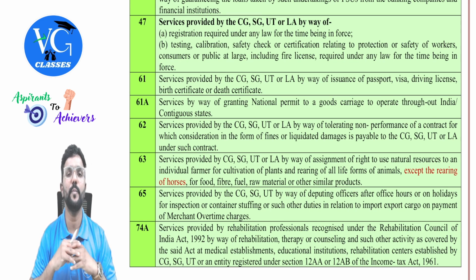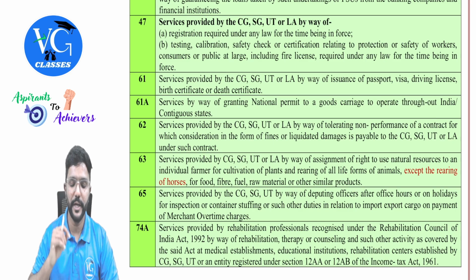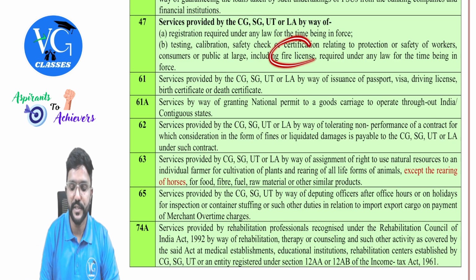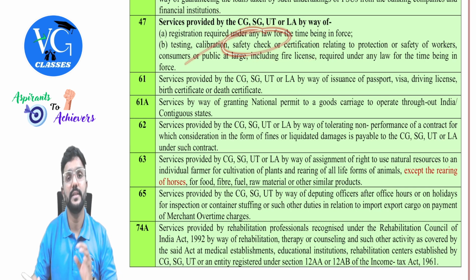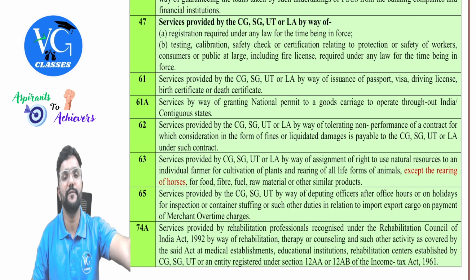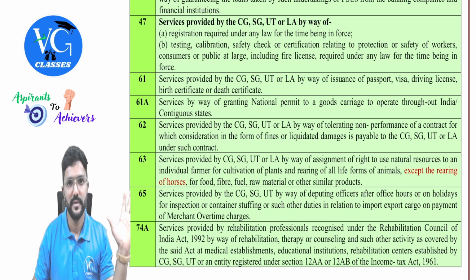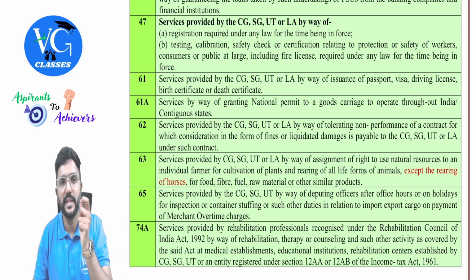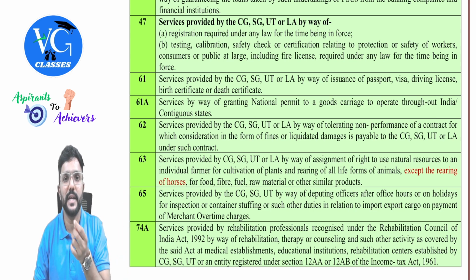Or else assume I want to set up a factory where I need to obtain the fire license. Okay, sorry, not fire license, sir, safety license, telling that the workers are safer here to work or the machinery is safer to operate. So assume I am obtaining that license. For that, I have paid some nominal fee as government fee. Is it exempt from GST?